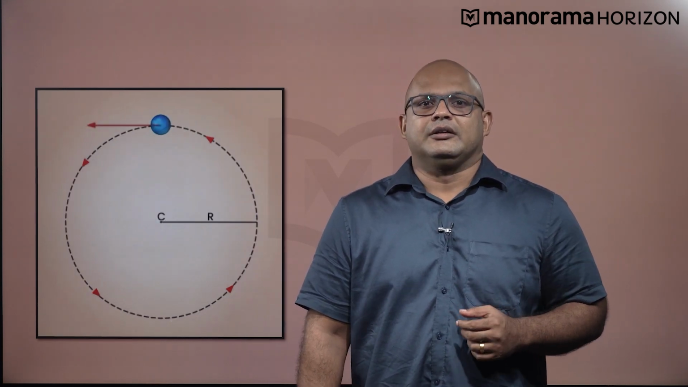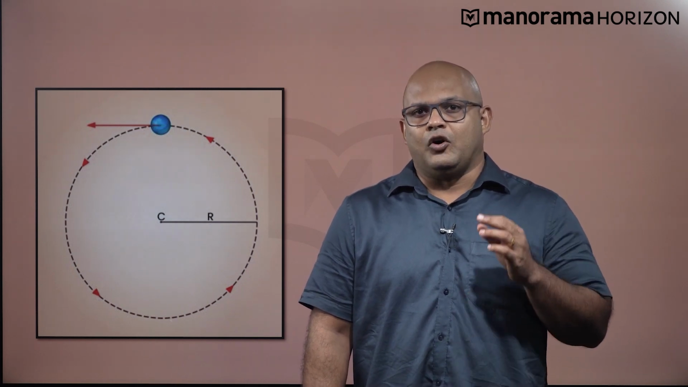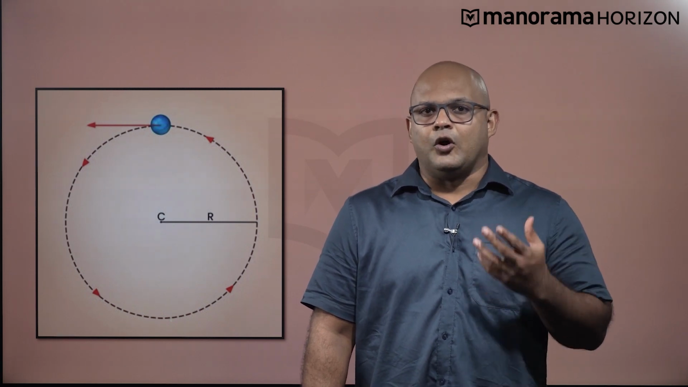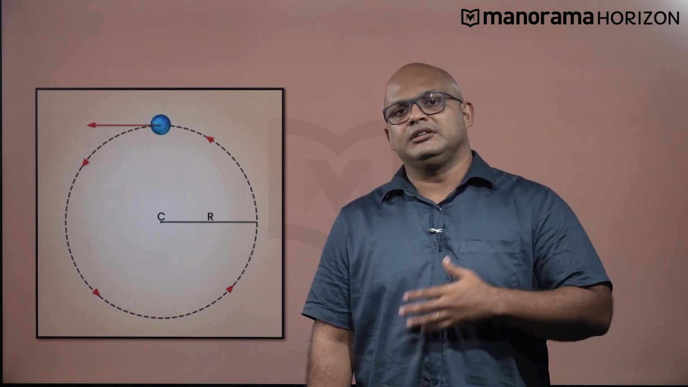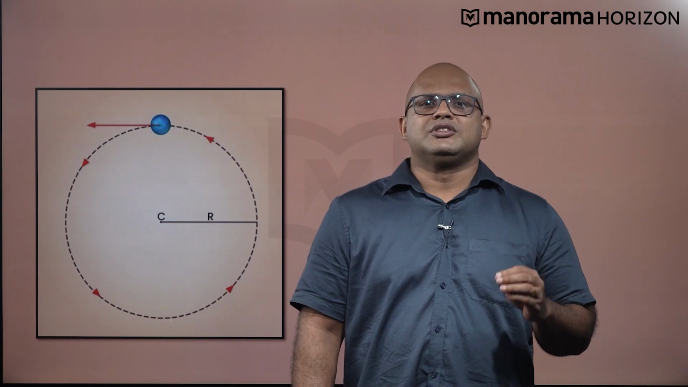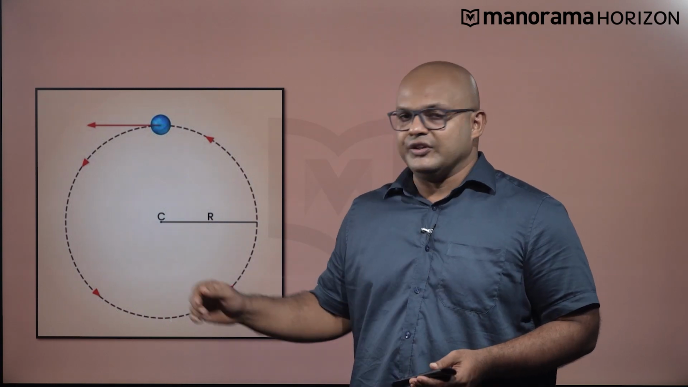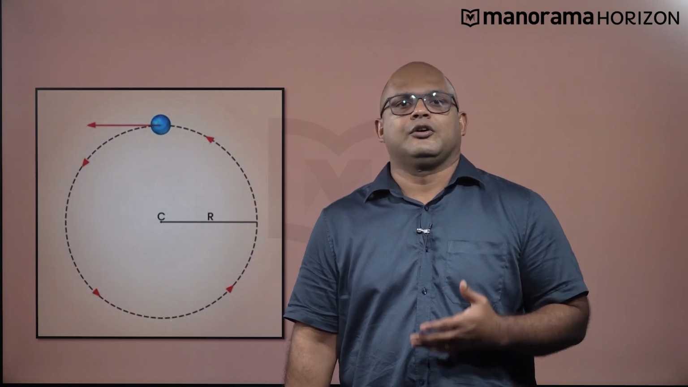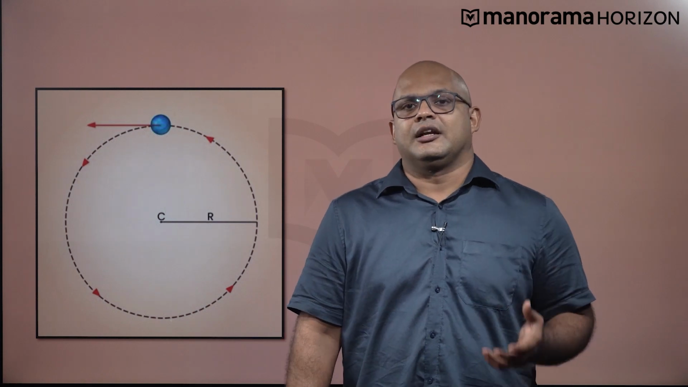To understand this better, we will consider a much simpler version of this question. When an object is moving in a circular path at a constant speed, we say that the object is in uniform circular motion, just like a satellite or the Earth around the Sun. Let's assume that this object, the Earth for example, is moving at a constant speed, and the radius of its circular path is capital R, centered around C.